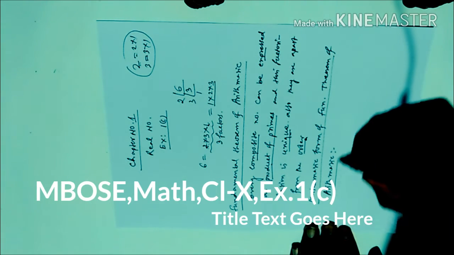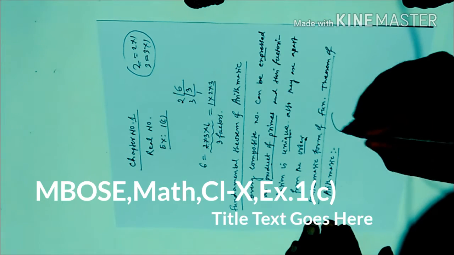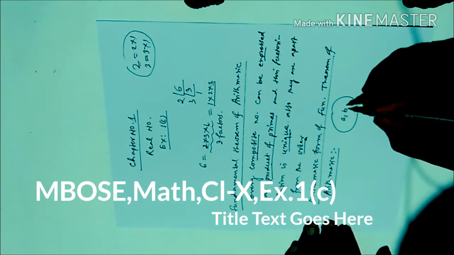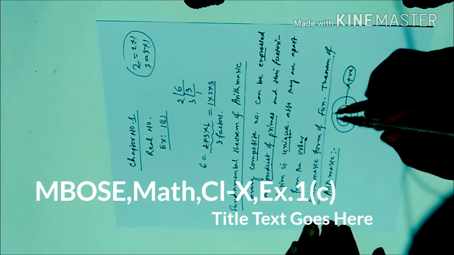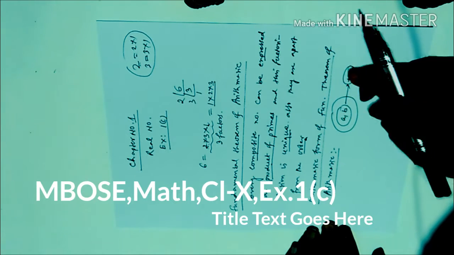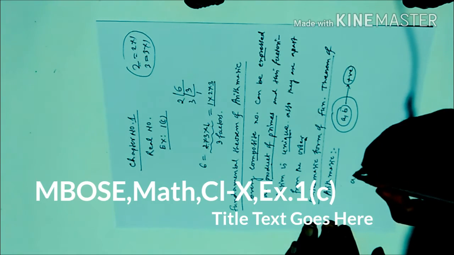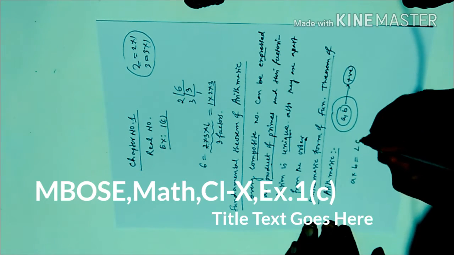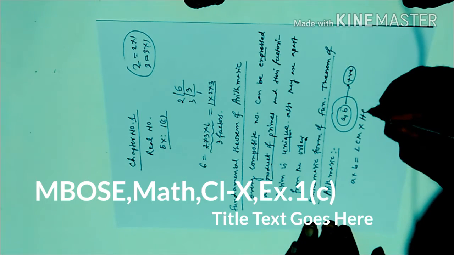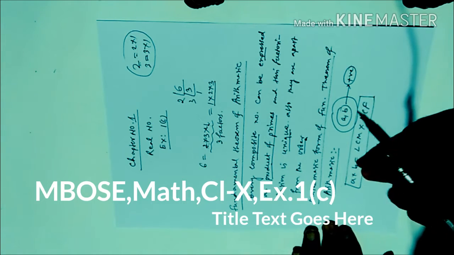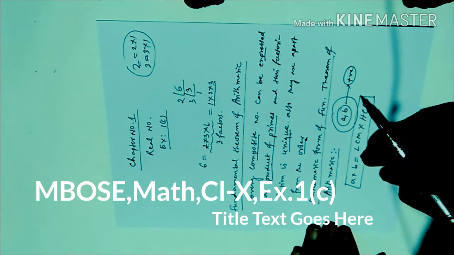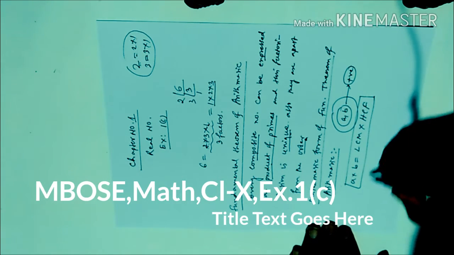Last video I discussed A and B, these two are positive numbers. If A and B are positive numbers, according to the fundamental theorem of arithmetic, A into B is equal to LCM into HCF. So this is the mathematical form. So we will apply this in your textbook exercise 1C.